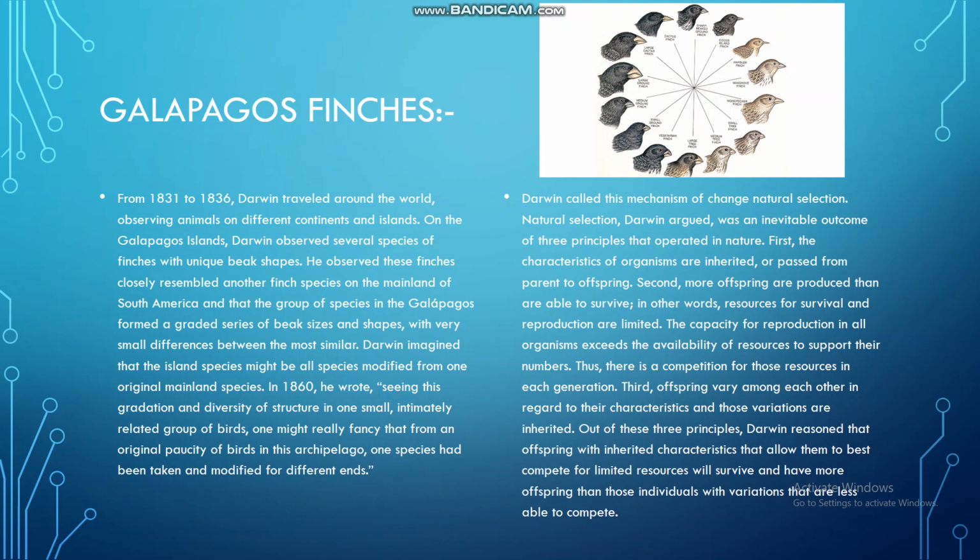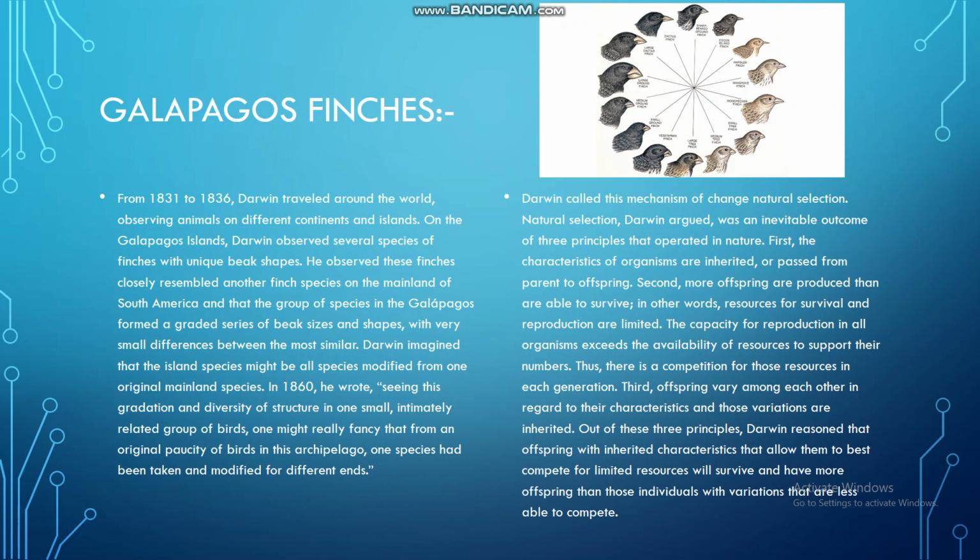in the Galapagos formed the greatest series of beak sizes and shapes, with very small differences between the most similar. Darwin imagined that the island species might be all species modified from one original mainland species.